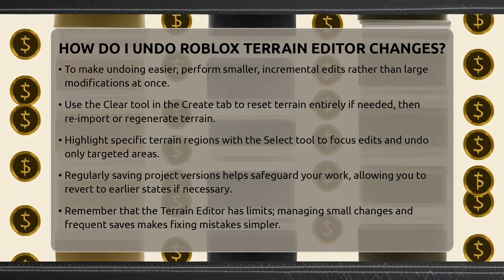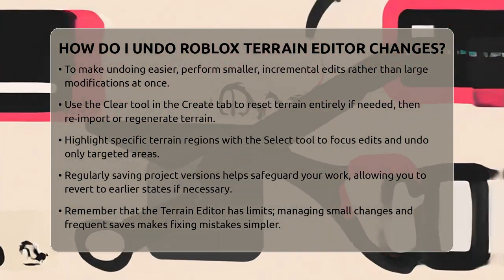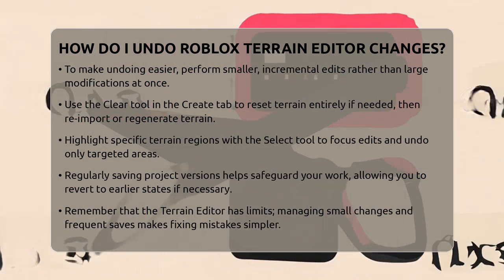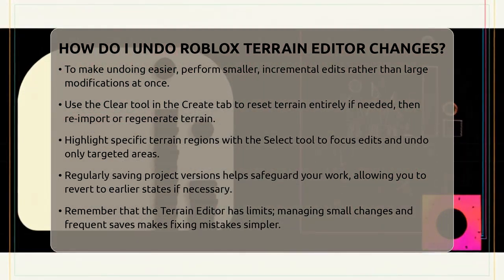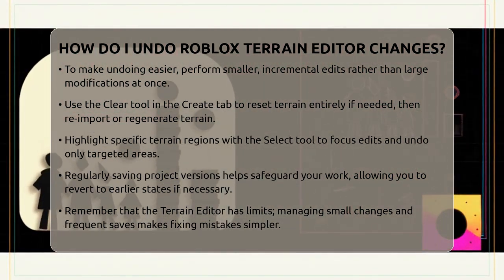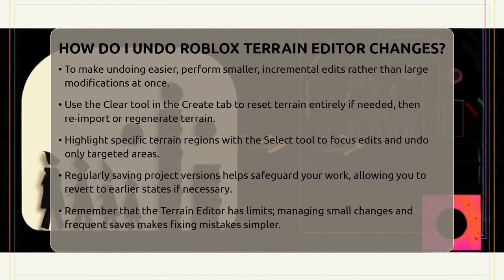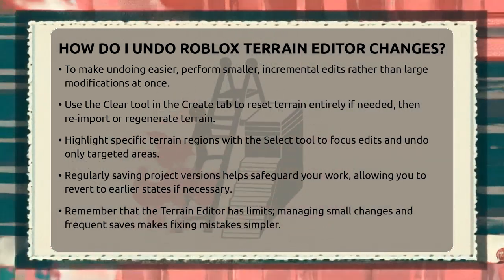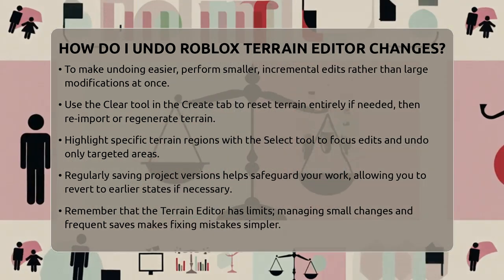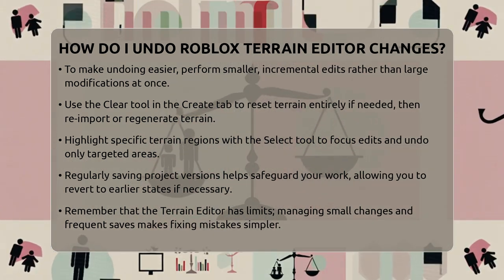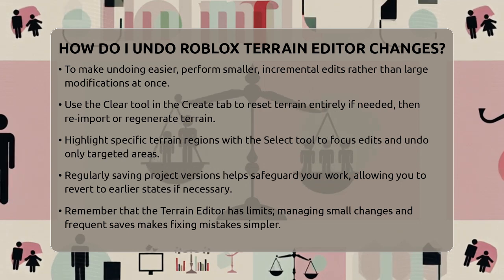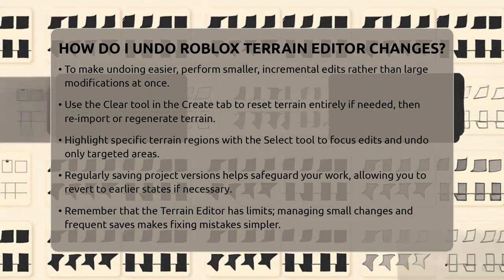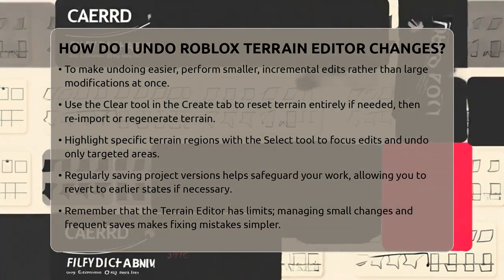In summary, to undo terrain changes in Roblox Studio, press Ctrl plus Z or CMD plus Z. Keep in mind that undo works in small steps, so for big edits, you might need to press it several times. Using smaller edits, selecting specific regions, and saving your work often can make managing terrain much easier. With these tips, you'll be able to fix mistakes quickly and keep building your Roblox world smoothly.